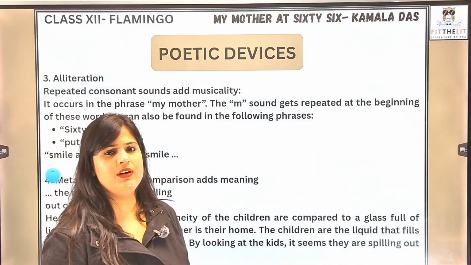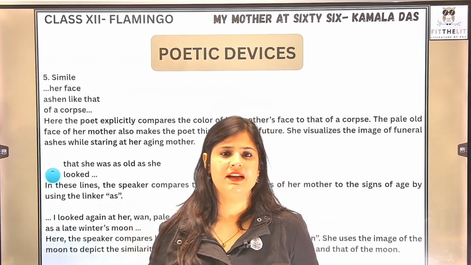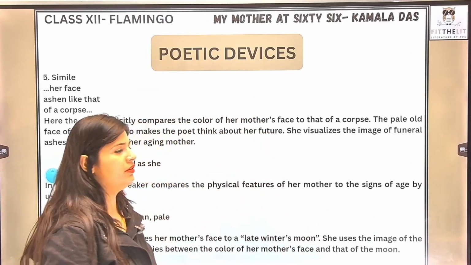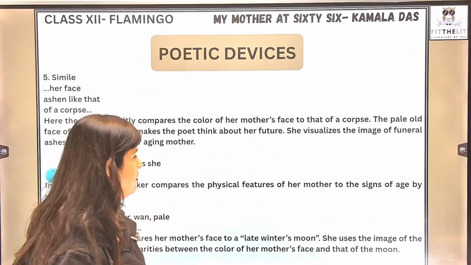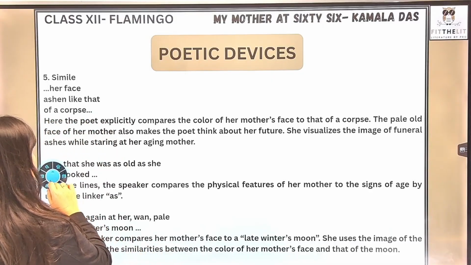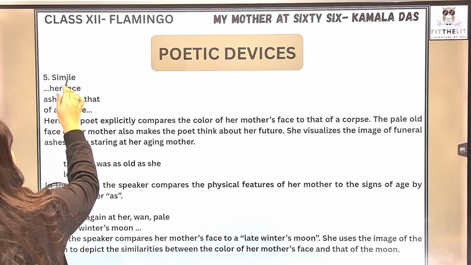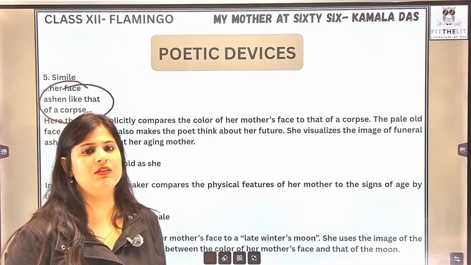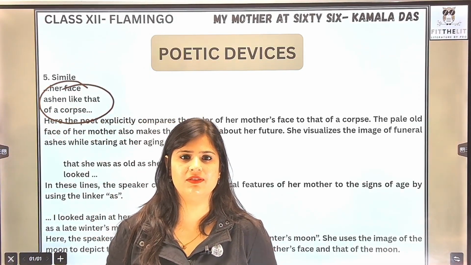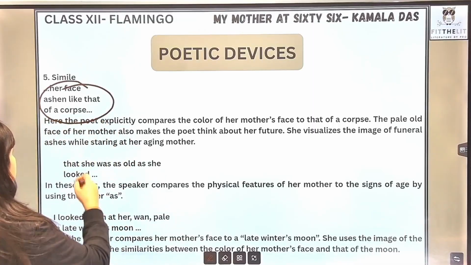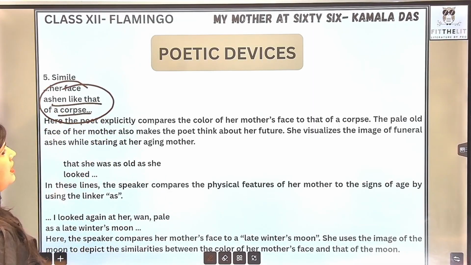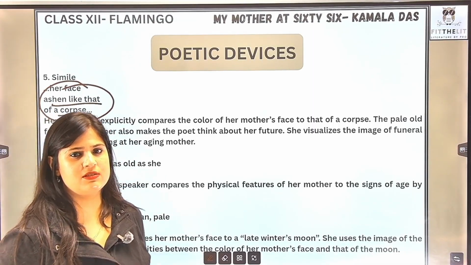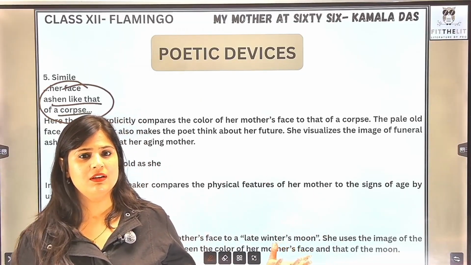Let us move forward with the last poetic device, and that is simile. So, two instances of simile are there. First one is when she says her face ashen like that of a corpse. Here she is comparing the dullness of her mother's face to the dullness of the face of a corpse, right?